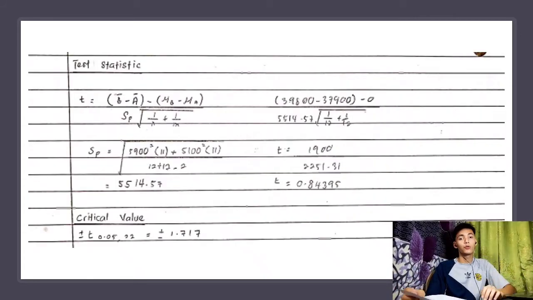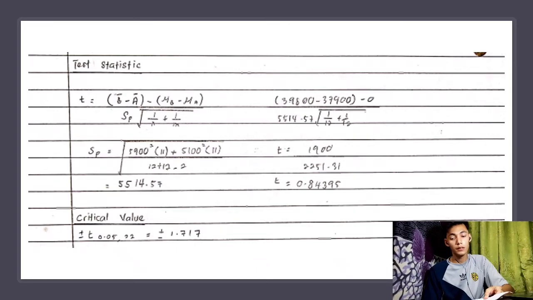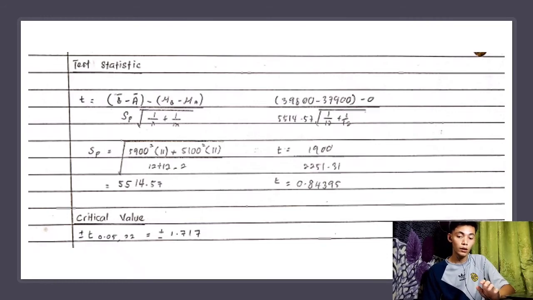Alright, so we move on to step 3, which is the test statistic. We need to use the formula T. T is equal to mean B minus mean A, divided by Sp times the square root of 1 over n plus 1 over m. So first we need to find Sp.